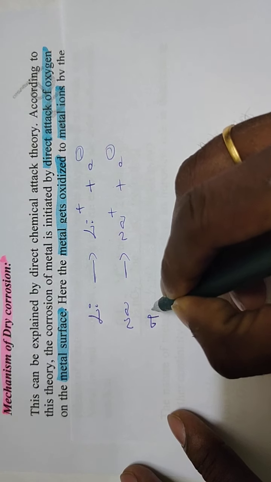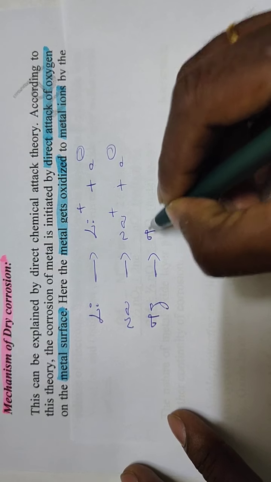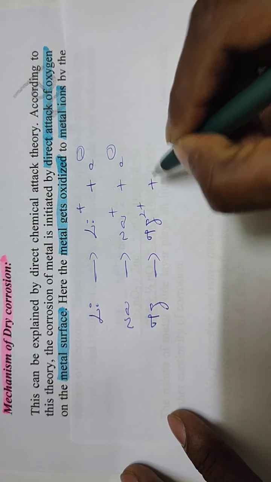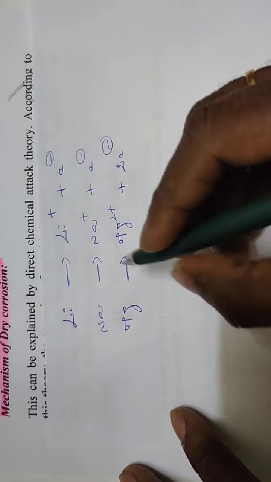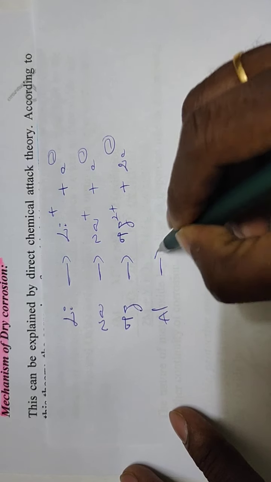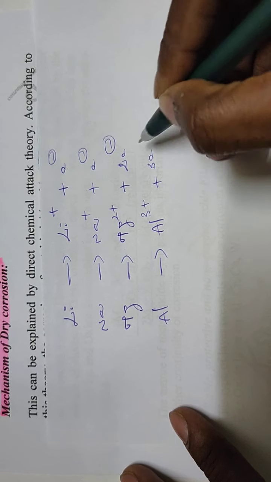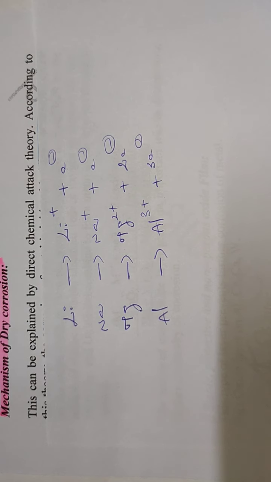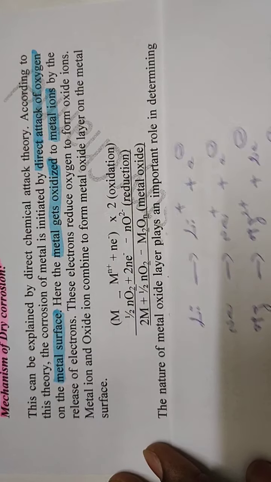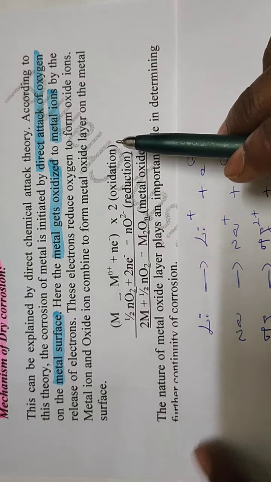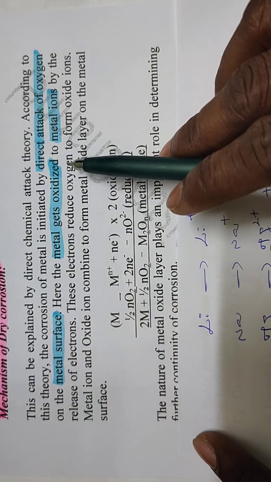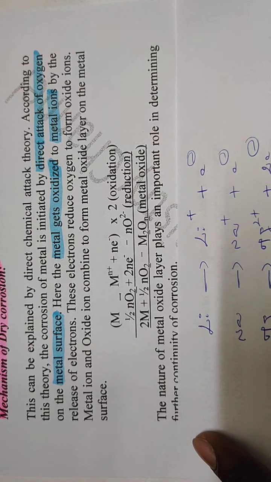If you take magnesium, Mg gives rise to Mg2+ and 2 electrons. If you take aluminum, Al gives rise to Al3+ and 3 electrons. Based on the nature of the metal, it satisfies its valency; for getting stability it loses one electron or two electrons or three electrons. So first the metal gets oxidized to metal ions by the release of electrons.